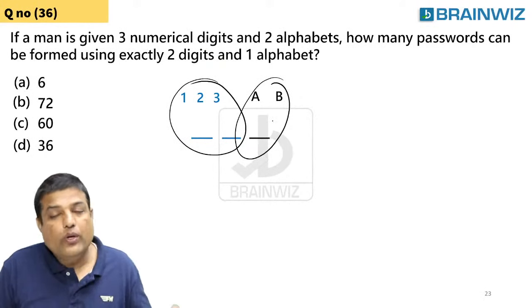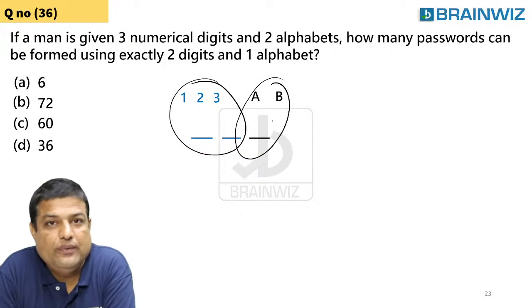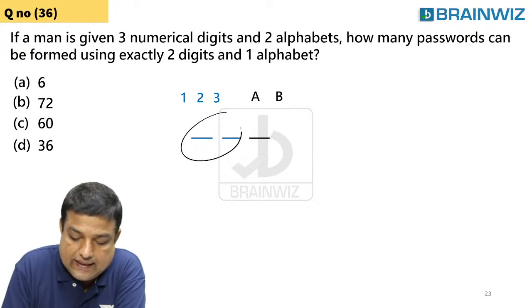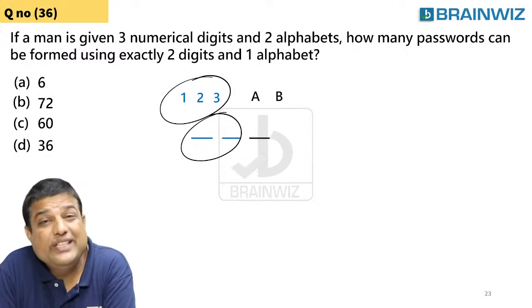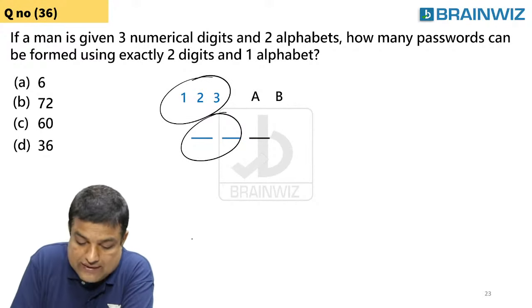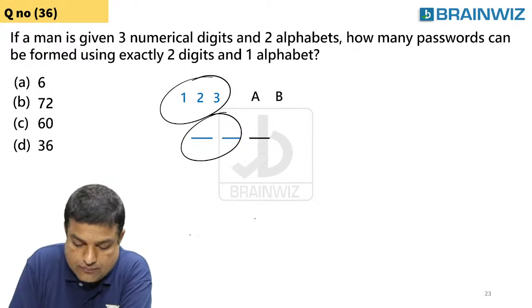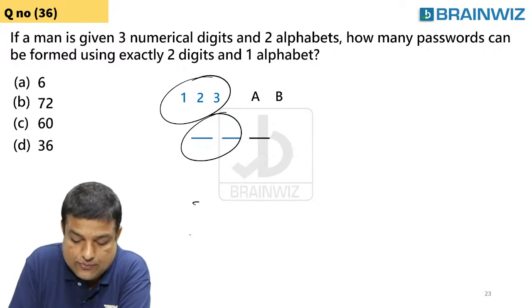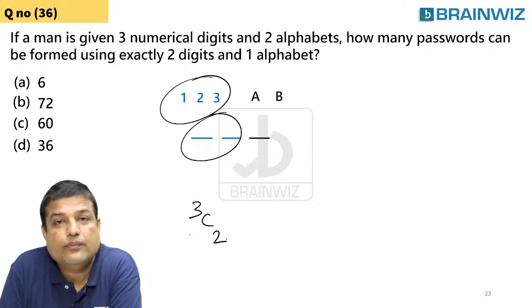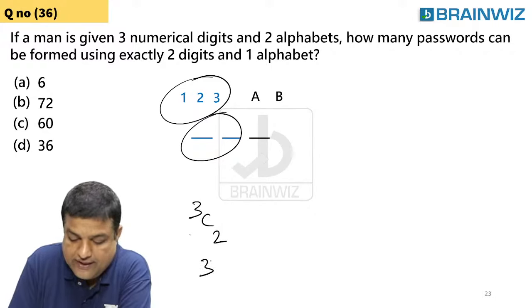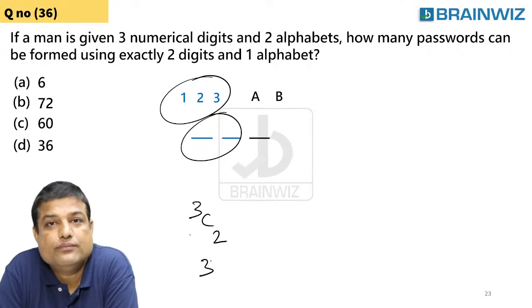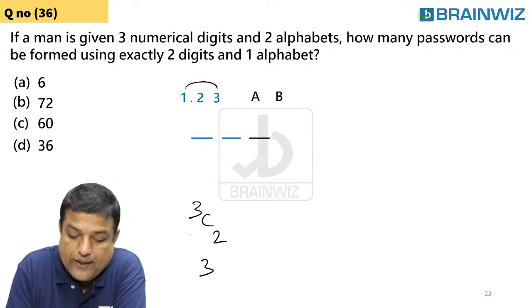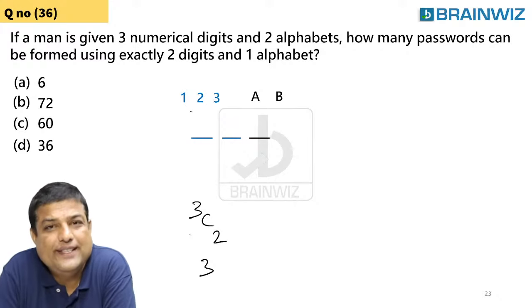Now here, what are we going to do? We're going to do selection here. From 3 digits, you have to select 2. So I'll select 3C2. You know what the value of 3C2 is? 3C2 value is 3. You know what those 3 are? It can be 1, 2; 1, 3; 2, 3. That's okay. It's 3.